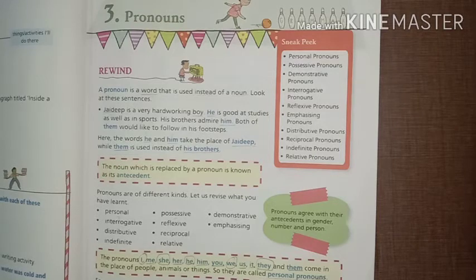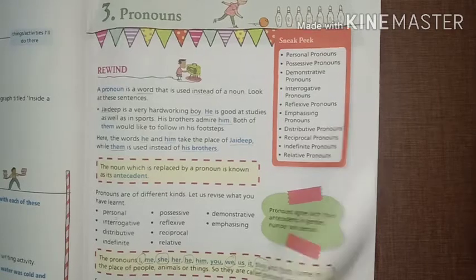In my previous video, I taught you what is pronoun. As you all know, a word used instead of noun is called pronoun. The word which is used in the place of noun is called pronoun. We also learned the names of the various kinds of pronouns, and explained 4 kinds: personal pronoun, possessive pronoun, demonstrative pronoun and interrogative pronoun. Today I am back to explain the remaining kinds of pronoun. So let's start.